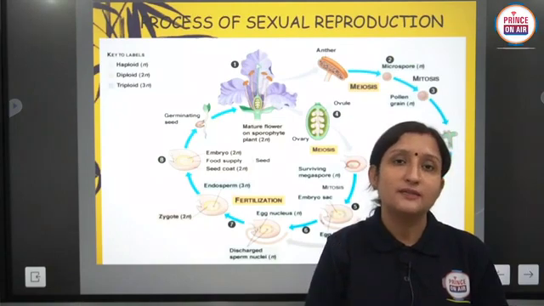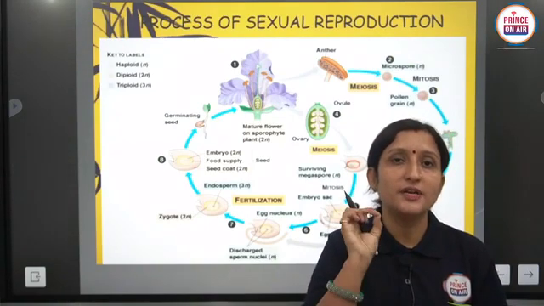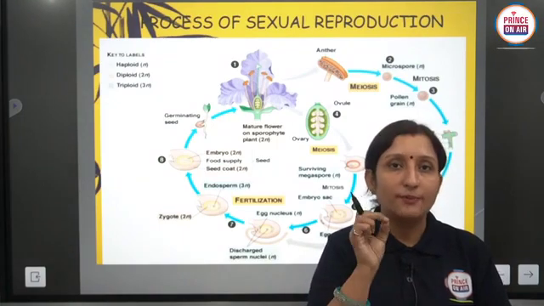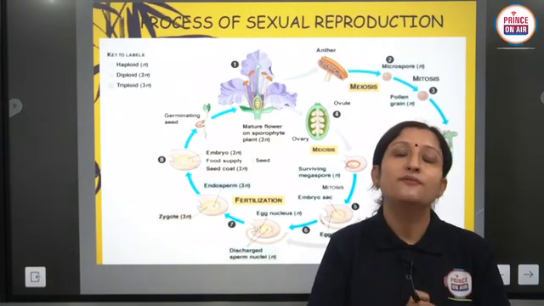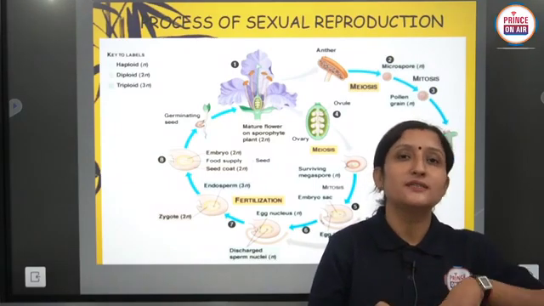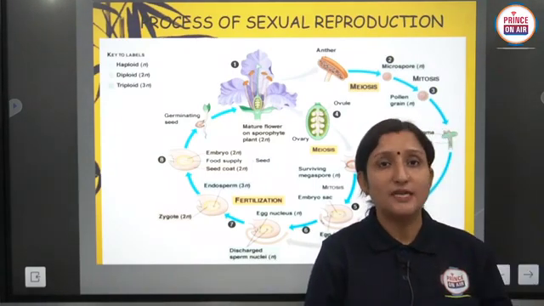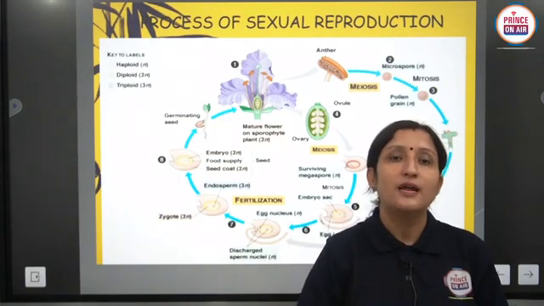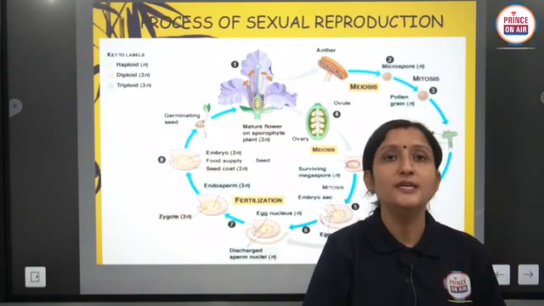The male gametophyte is the pollen grain, germinating pollen grain, and the female gametophyte is the embryo sac. Both are developed in a flower, and the flower is present on the sporophyte. So the gametophyte generation is dependent on the sporophyte generation because it is not independent.